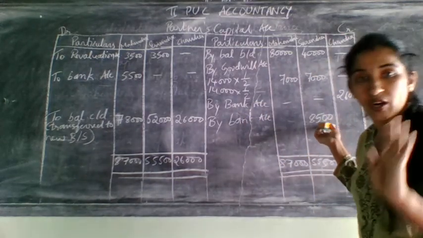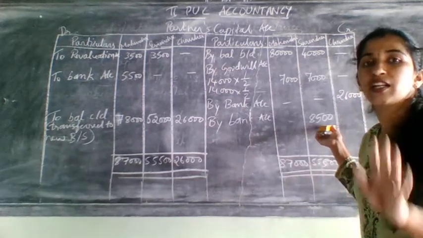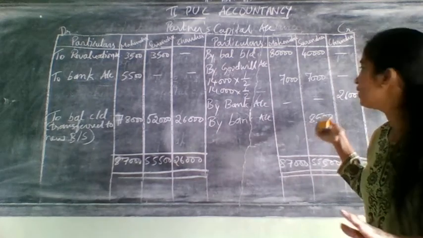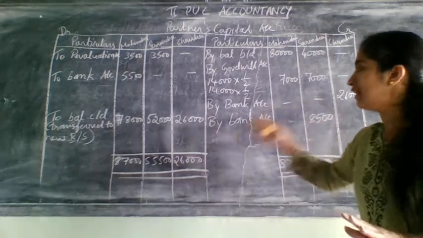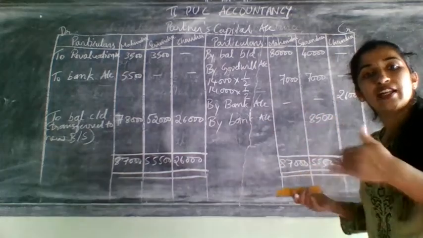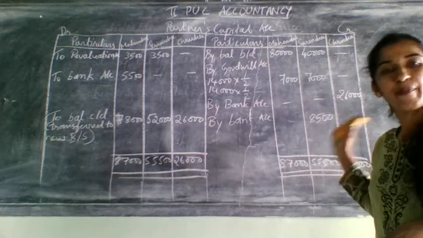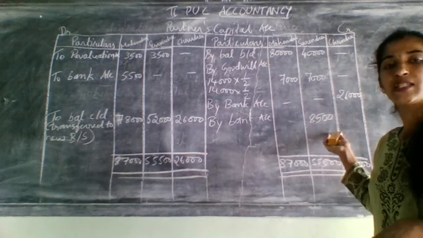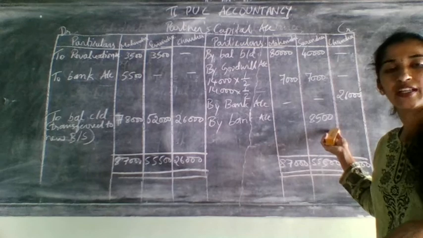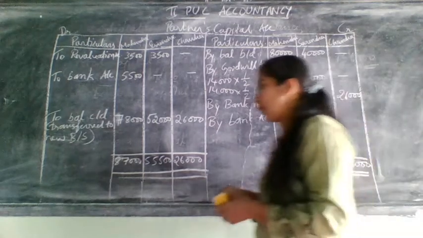But this is not considered as balance carried down and it will not appear in the balance sheet also. Here again this is considered as additional capital he should bring once again, because he does not have that much balance in his account. So he is bringing again 8,500 as additional capital.